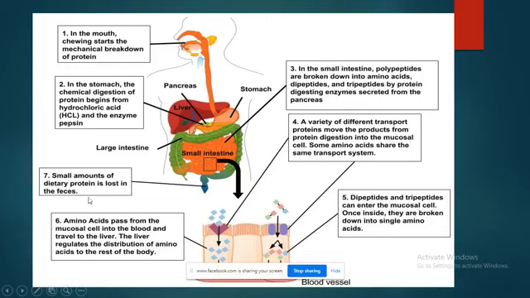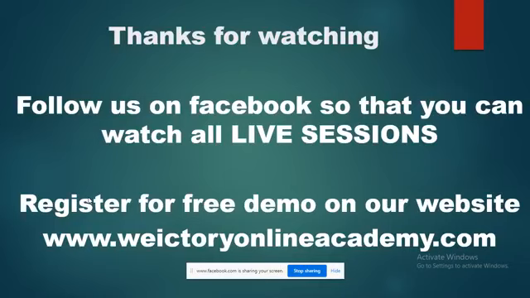So this is the overview of how the digestion of protein takes place inside the body, which is the main organ for the digestion of protein, and how the simplest form of protein, that is amino acid, is absorbed into the human body. So this is all about the digestion and the digestive system. I hope the topic is quite clear to you.